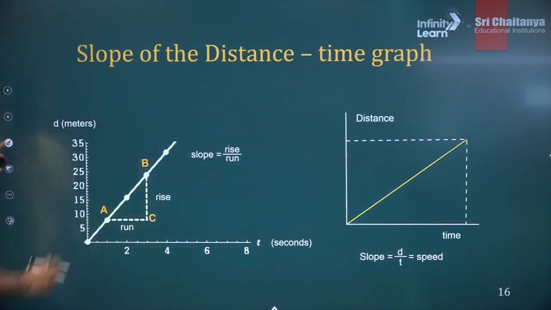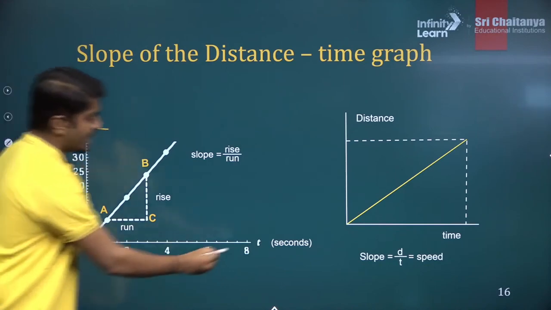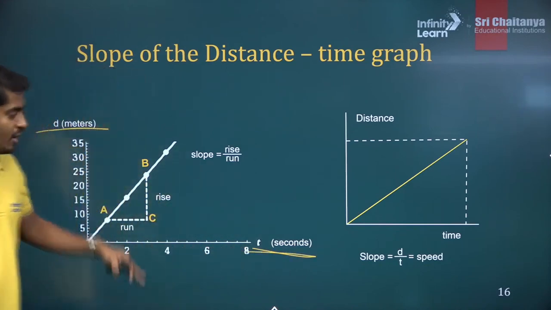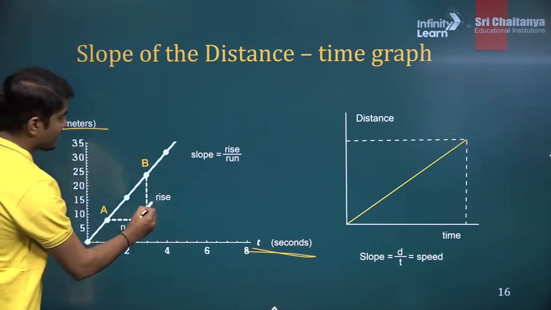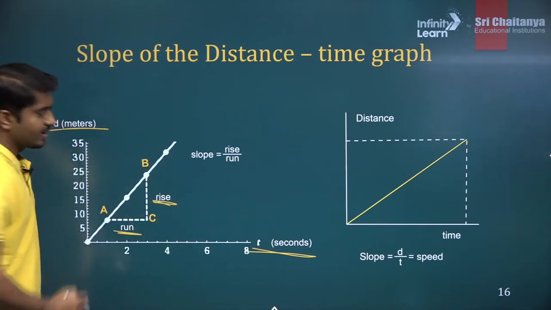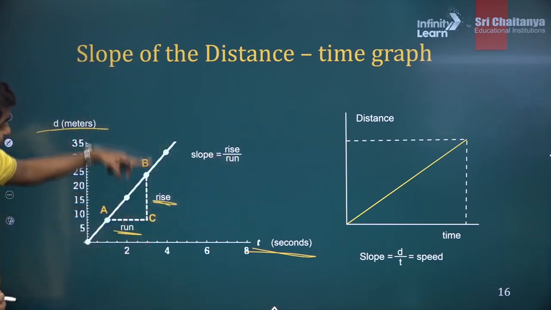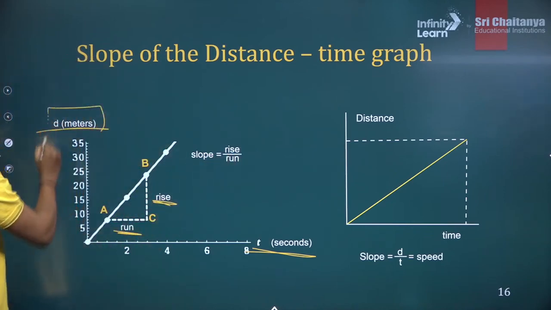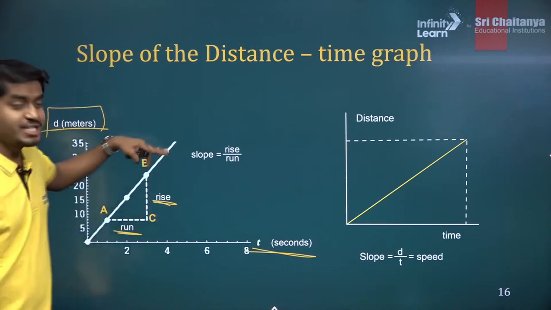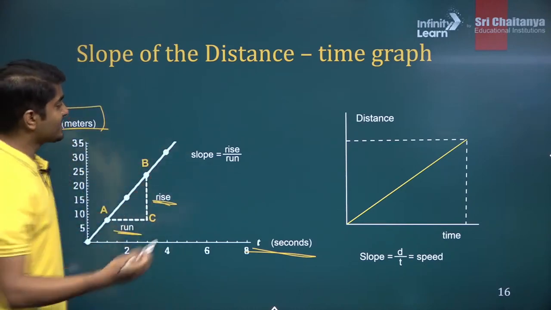So this is how we calculate the slope. There is a distance in meters, time in seconds. And how will you calculate the slope? Slope is nothing but rise divided by run. But what is rise? Rise is our distance. Rise is nothing but change in the position or distance traveled.